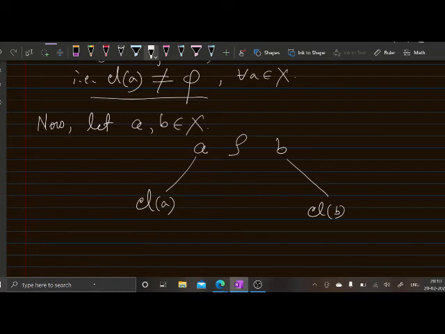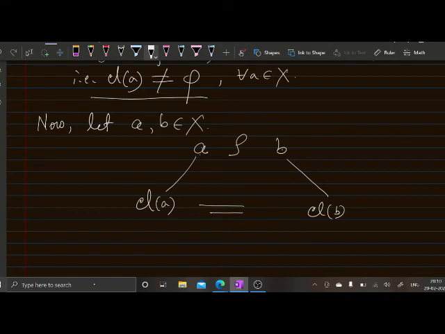If A and B are related, then the conclusion is that these two classes are also the same. And conversely, suppose you take two classes, if they are equal, then these are related.